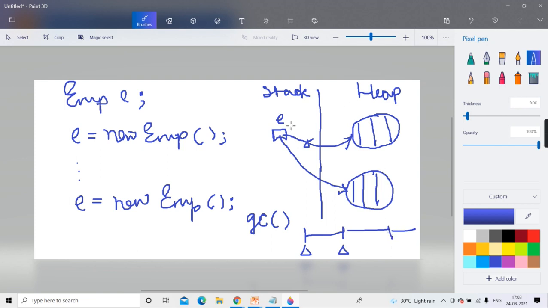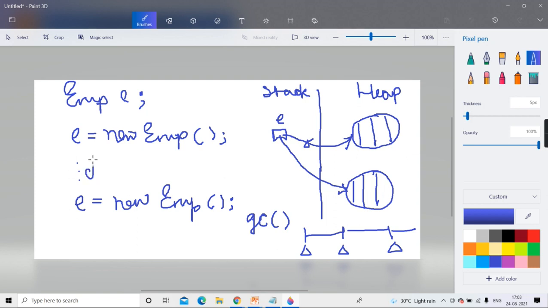Same in your Java system. This garbage collector is a background process and it is called periodically, meaning after every fixed interval. What the garbage collector does is check whether there are objects whose ref count has become 0. If there are, it will put them into the free list.